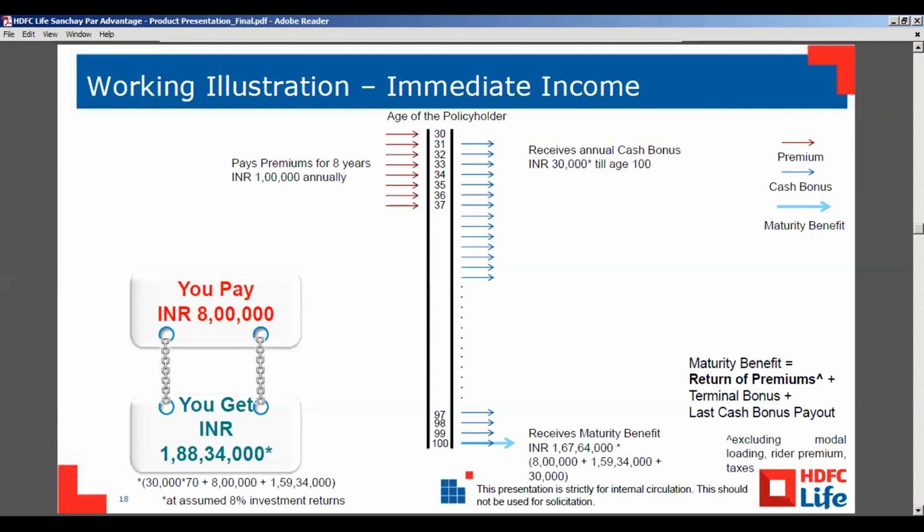Okay, so on maturity, what will he get? He will get the maturity benefits. So he will get returns of the premium plus terminal bonus plus last cash bonus payout. And whatever cash bonus the company is declaring, the customer can accrue.